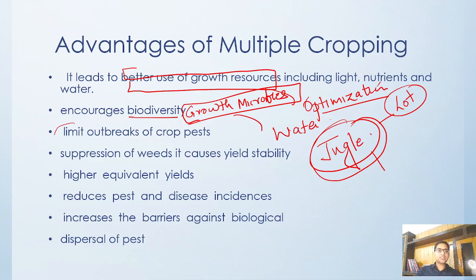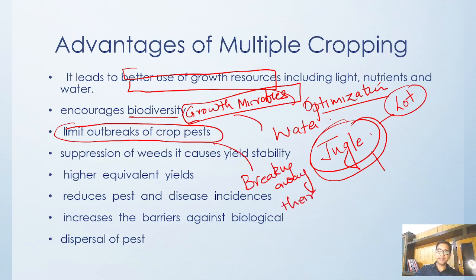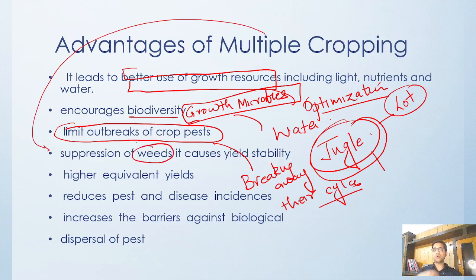It also limits the outbreak of pests, because multiple crops are there. If you are doing a single type of crop, you will give a favorable climate to the crop pest to grow. But if you are doing multiple cropping, you are not providing them with a favorable climate, and you are also breaking their cycle, right? Then multiple cropping also leads to suppression of weeds. Weeds do not grow easily where we are doing multiple cropping.